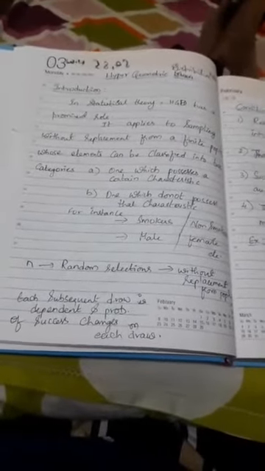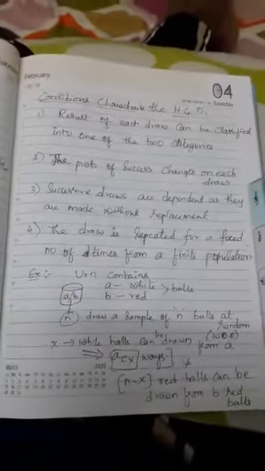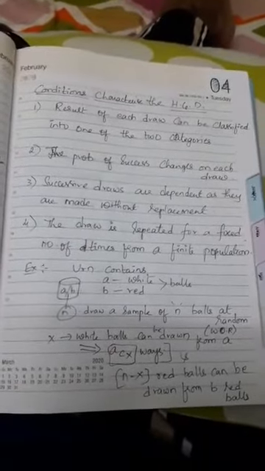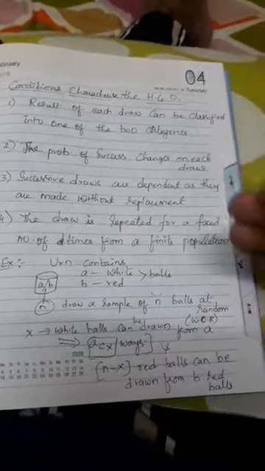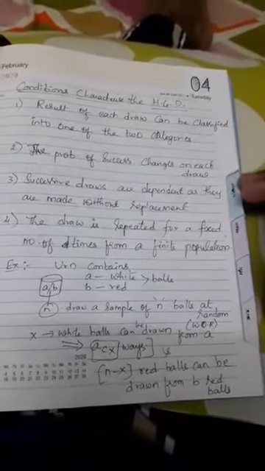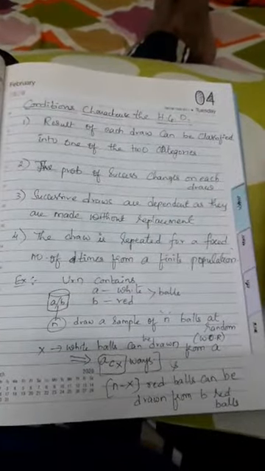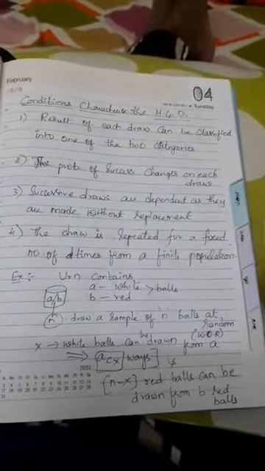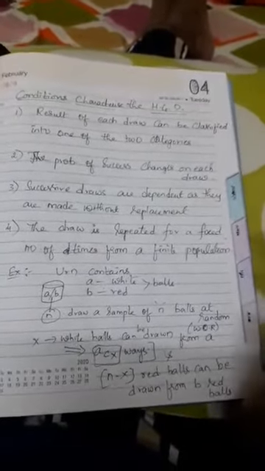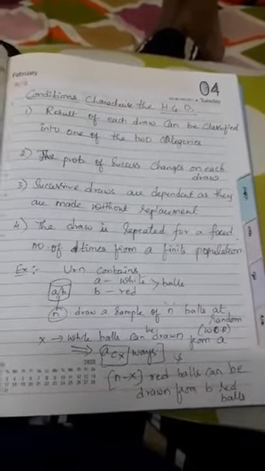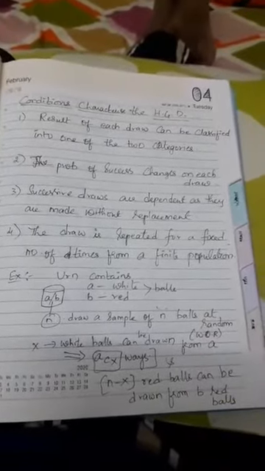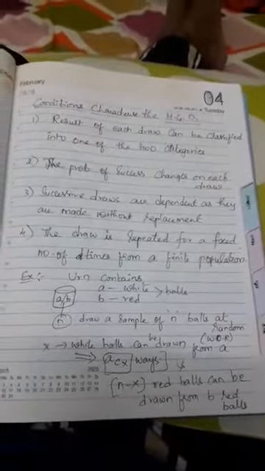So let us look at some conditions that characterize the hypergeometric distribution. Point number 1, it is divided into 4 sets of conditions. Condition number 1: the result of each draw can be classified into one of the 2 categories. Just now I gave you the male and female example. There are male and female students in a group.